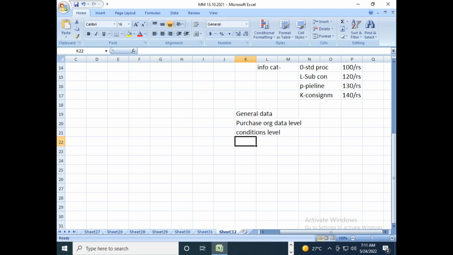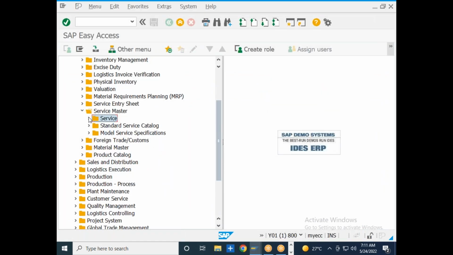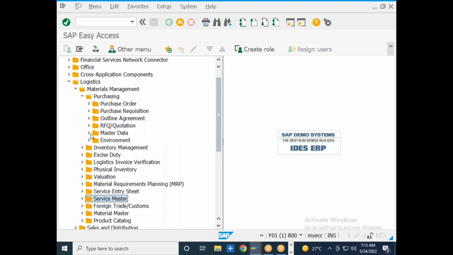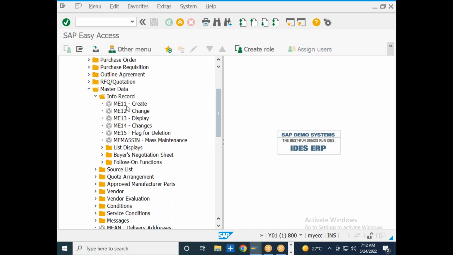So what are the transactions that are being used for the info record creation? The transactions are ME11 for the creation of the info record, ME12 for the change, ME13 for the display of the info records. So I will go to the purchasing, and I will go to the master data, and I see there is something known as info record. Here ME11 is for the creation, ME12 is for the change, ME13 for the display of the info record.